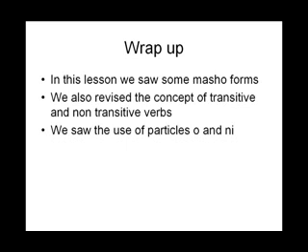This lesson we saw some mashou forms. We also revised the concept of transitive verb and non-transitive verb. We needed to understand this because of the use of particles. The particles we considered are o and ni, and these vary according to whether the verb was transitive or non-transitive. So that's what we achieved. In the next lesson we will consider some more particles.